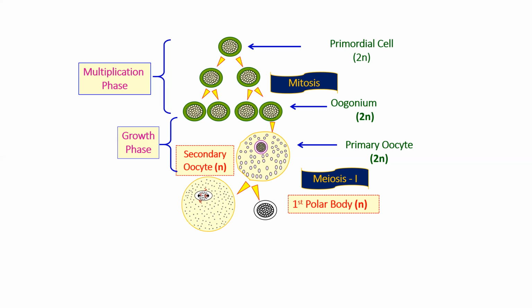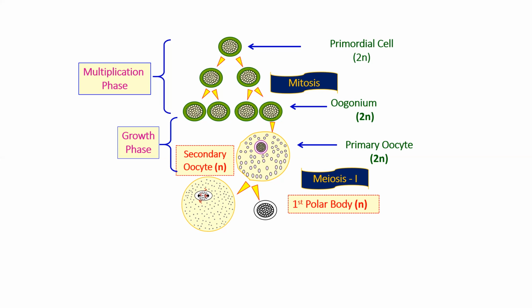Why is it so? It is because the secondary oocyte has to ultimately lead to the formation of the zygote. So what happens over here? The primary oocyte shows unequal division. Yes, what does it show? It shows equal nuclear division but unequal cytoplasmic division. Very, very important for your NEET exams.